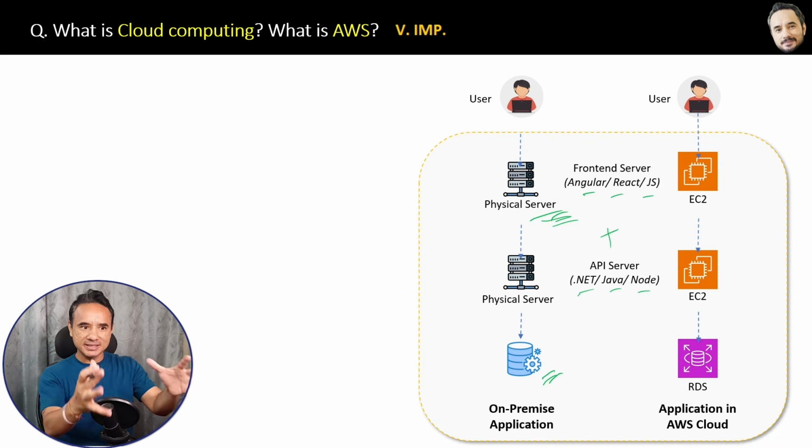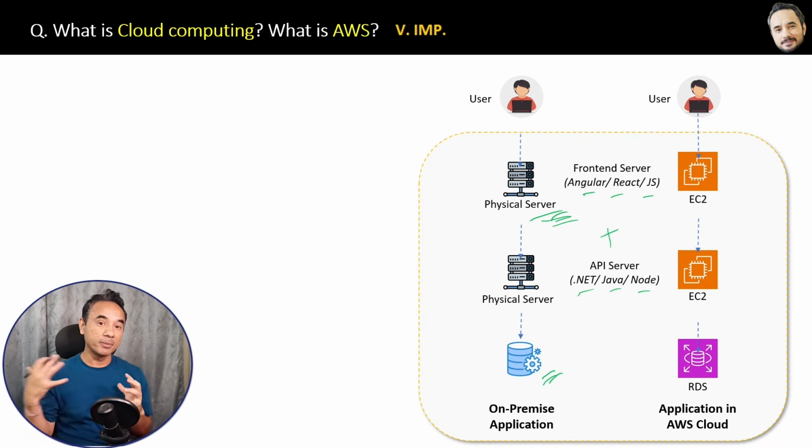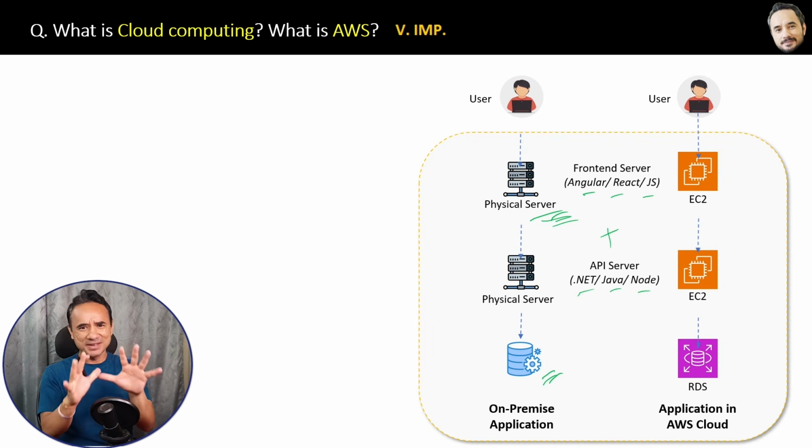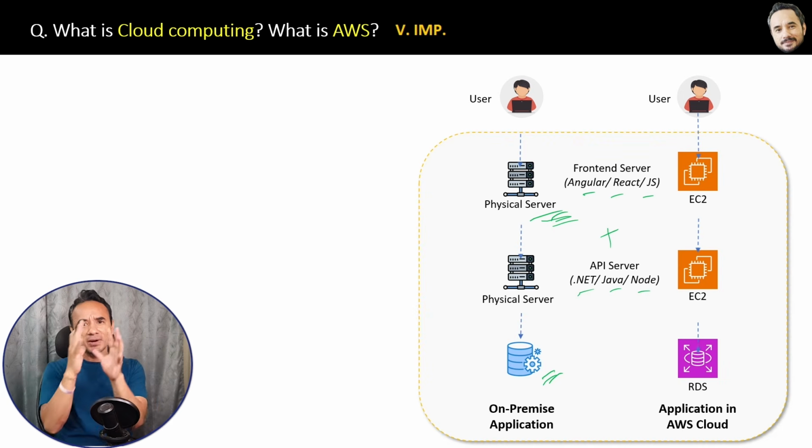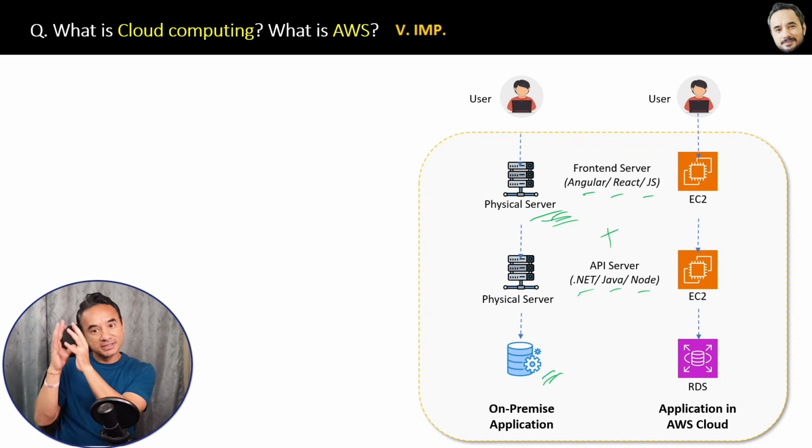I will explain this EC2 and RDS in upcoming questions in detail. So that's it. This is simple cloud computing where your servers and database and many other services are present already in the cloud, in the AWS servers, and you just have to access them via internet.